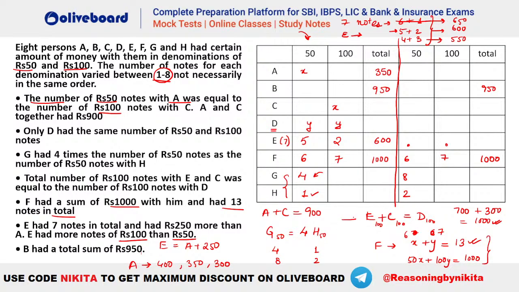Now this also is known here that E100 plus C100 has to be equal to D100. Now what is the meaning here? That is whatever we take here, okay? So you can see whatever we have here, that is E100 plus C100 should be equal to the value that we have here, right? So that means 2 plus x should be equal to giving you y.